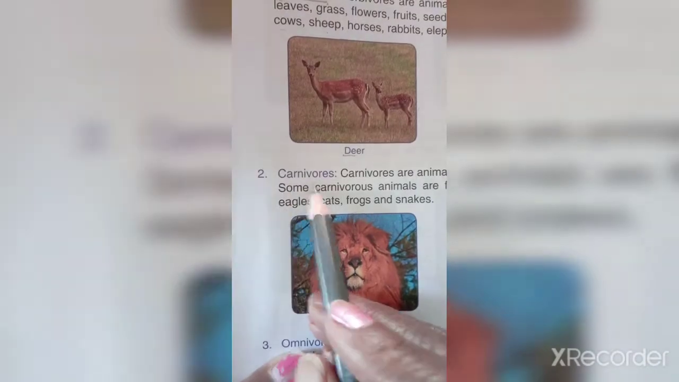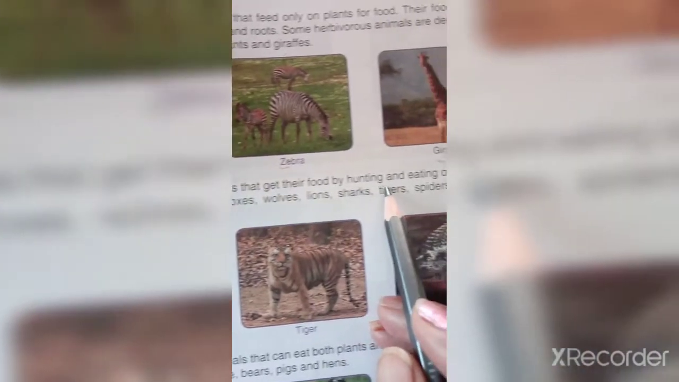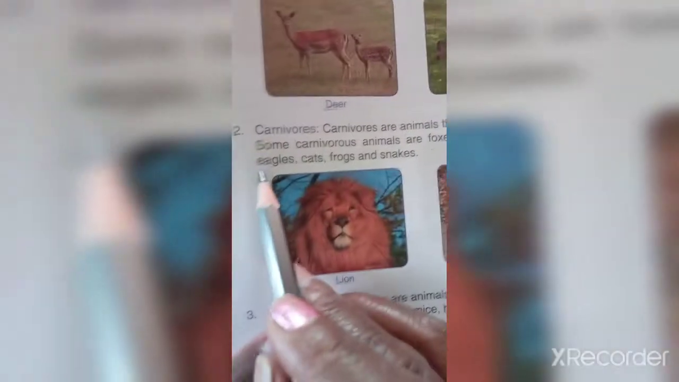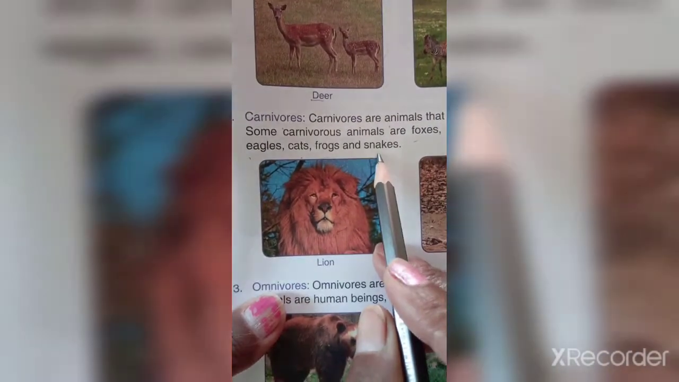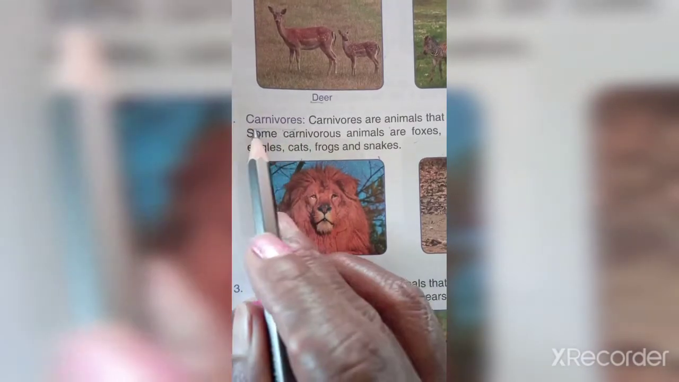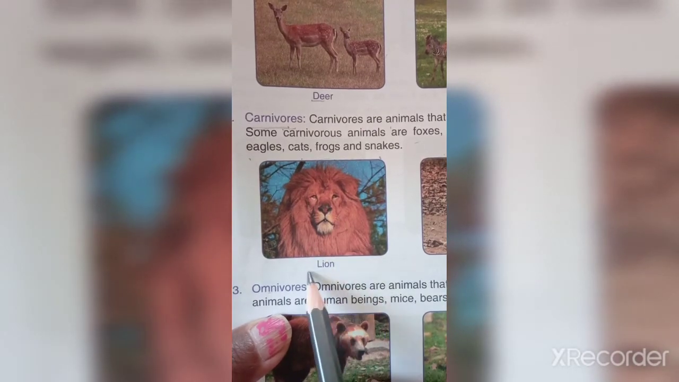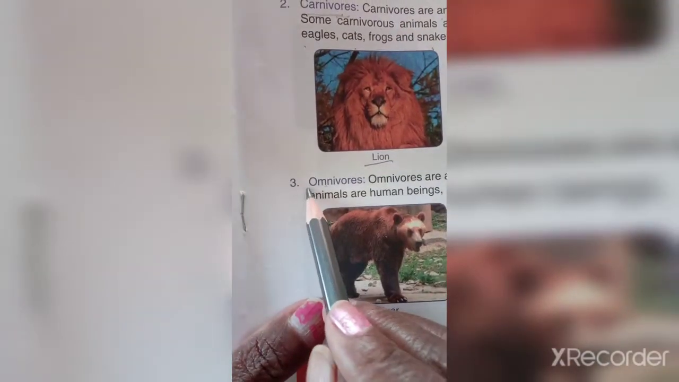Now next one is carnivores. Carnivores are animals that get their food by hunting and eating other animals. Some carnivorous animals are foxes, wolf, lions, shark, tiger, spiders, crocodile, eagles, cats, frogs and snakes. So carnivores are flesh eating animals. They are going to eat the flesh of other animals. Examples are lion, tiger, crocodile.